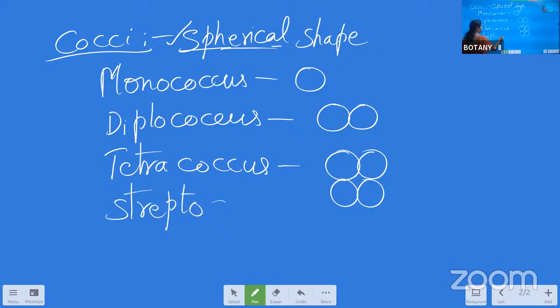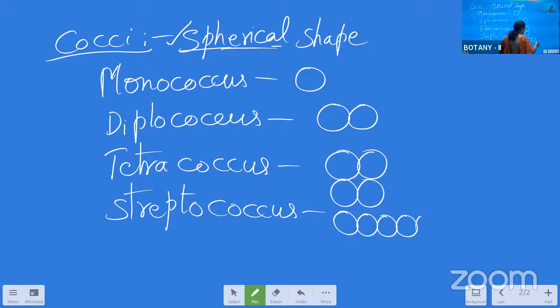Next comes the streptococcus. More than two cocci bacteria are attached on their lateral side to make a chain-like structure. Here I am not saying two, but more than two, because two I have already mentioned for the diplococcus.